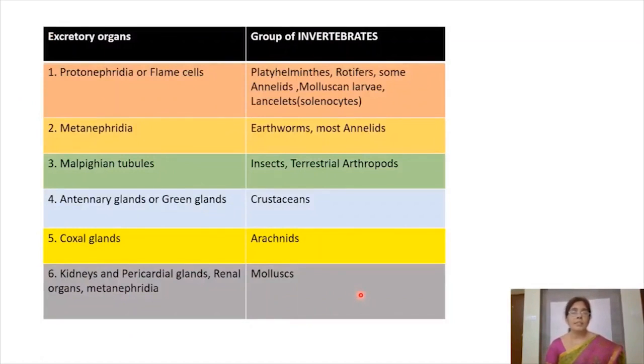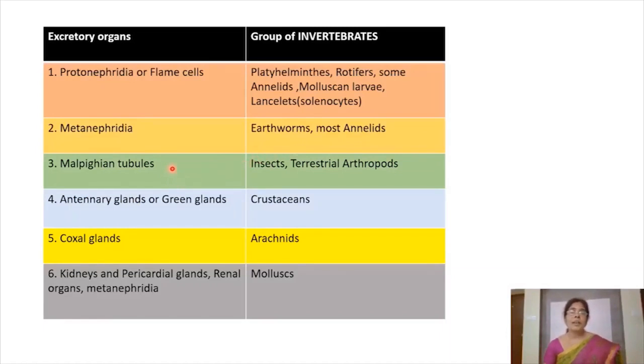We'll discuss the excretory organs in different invertebrates. We find protonephridia or flame cells. These are blind end tubules. We find them in platyhelminthes, rotifers, some annelids, molluscan larvae and lancelets. Metanephridia. These are tubular structures, but they have ciliated funnels. They have internal openings. We find this metanephridia in earthworms and most annelids.